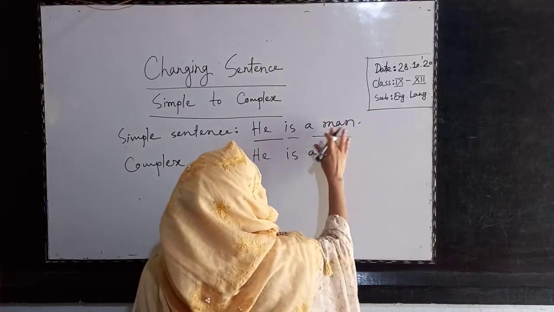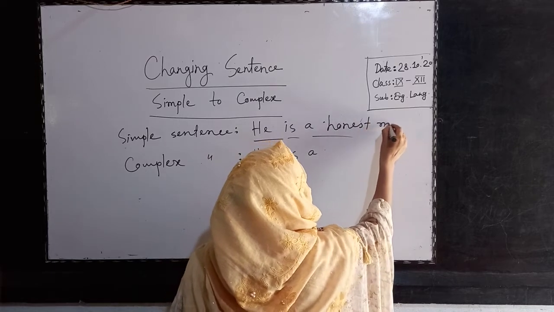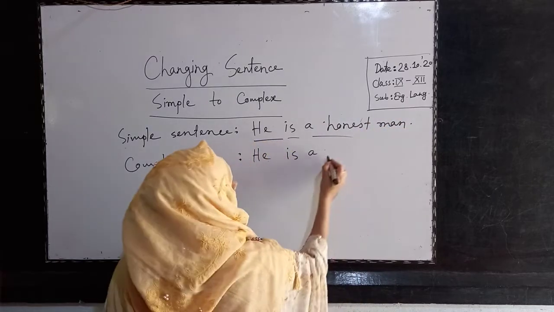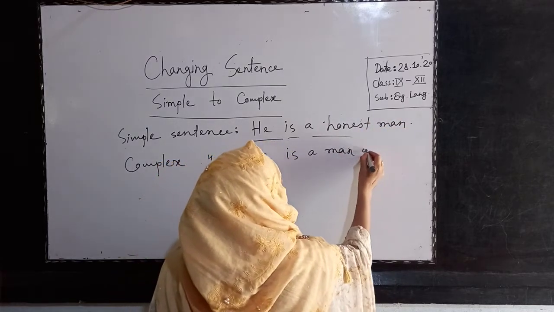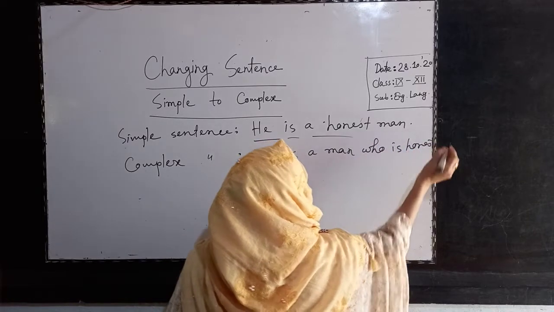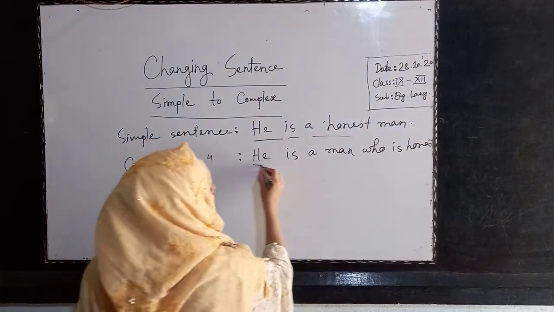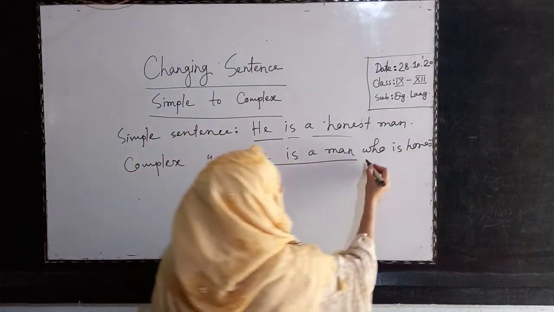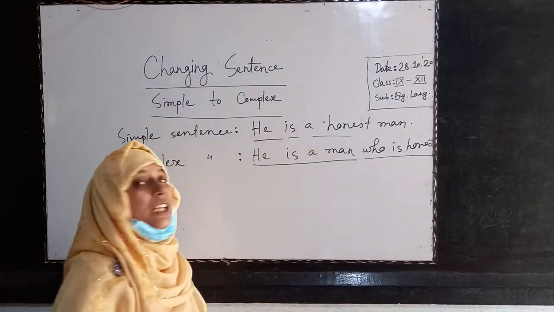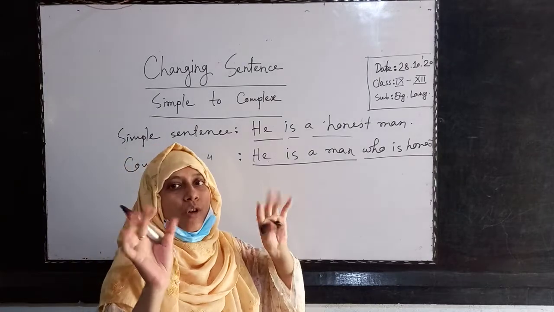Okay, he is an honest man. I write here honest man: he is a man who is honest. Look, here are two parts or two clauses. He is a man, this is one clause. Who is honest, this is another clause. So in a complex sentence you will get two clauses.